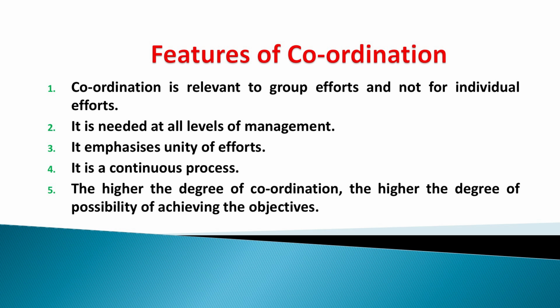So, whenever and wherever a group of people are working together, suppose purchase department, production department, finance, there are many departments, they are doing their part of jobs, but a kind of coordination among them is essential, otherwise production target cannot be met. Suppose production target is 1000 units per day. If purchase manager does not purchase raw material, does not provide raw material to the production department, if there is lack of coordination between production department and purchase department, then production is impossible. Therefore, the production manager cannot meet his target.